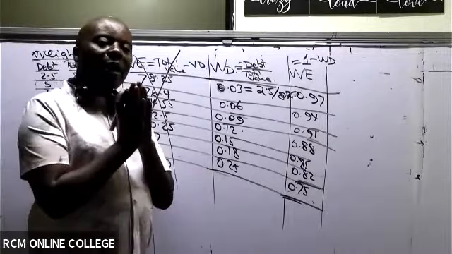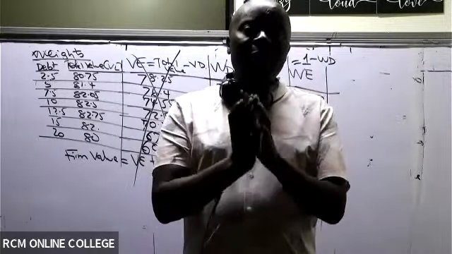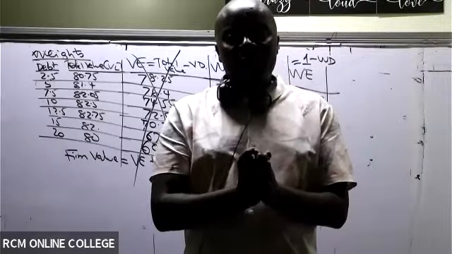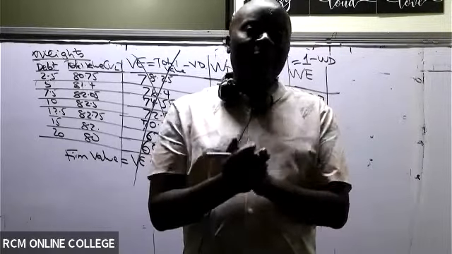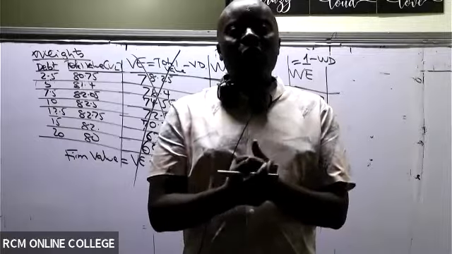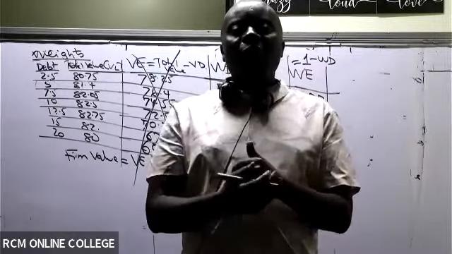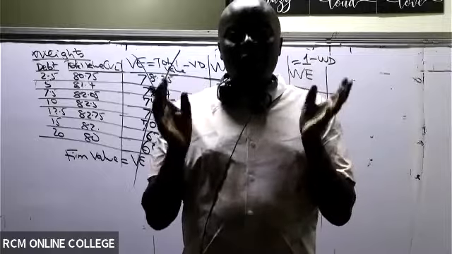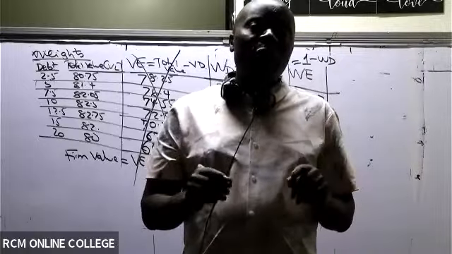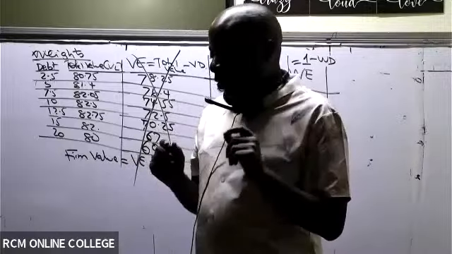So remember, I'm en route to getting WACC. I've been able to get my weights of debt and the weights of equity. That one I have. Before I combine, ladies and gentlemen, I will need to get what we call cost of equity. If it's Modigliani-Miller, after I've gotten the value of a levered firm and the weights, I will be required to get the cost of equity of a levered firm.